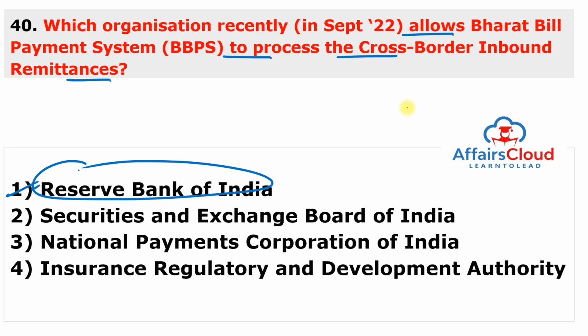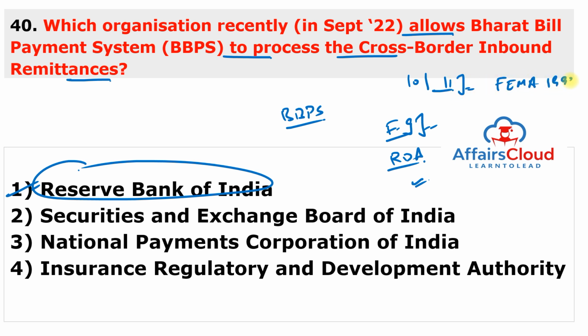So the Reserve Bank of India has decided to allow foreign inward remittance received under the Rupee Drawing Arrangement or RDA to be transferred to the KYC compliant bank account of the biller through the Bharat Bill Payment System, subject to conditions. Thus it has allowed BBPS or Bharat Bill Payment System to process cross-border inbound remittance, and the direction has been issued by the RBI under Section 10 and Section 11 of the Foreign Exchange Management Act or FEMA Act of 1999.